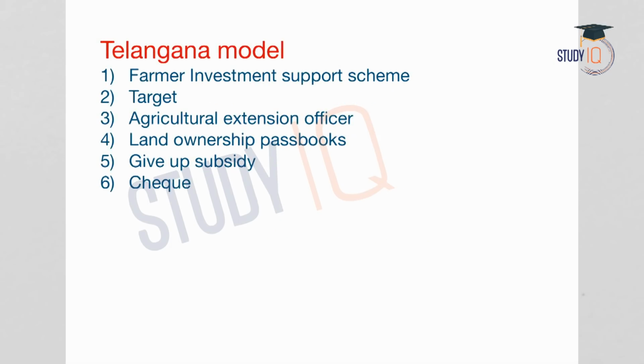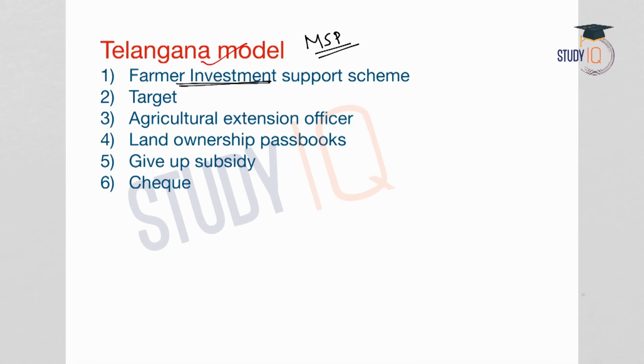Now let us look at the Telangana model. How the Telangana government was able to bring an alternative for the minimum support price. The Telangana government came up with a new scheme, and it was known as Farmer Investment Support Scheme. So what is Farmer Investment Support Scheme? It is an alternative for minimum support price, and under this scheme, the government will provide every farmer in Telangana a subsidy of 4,000 rupees per acre.